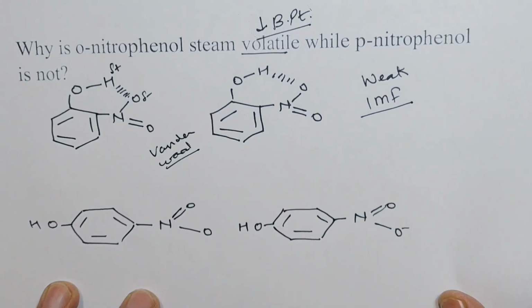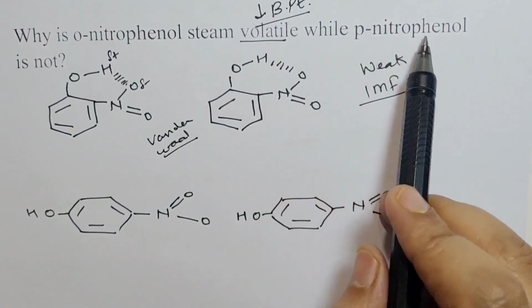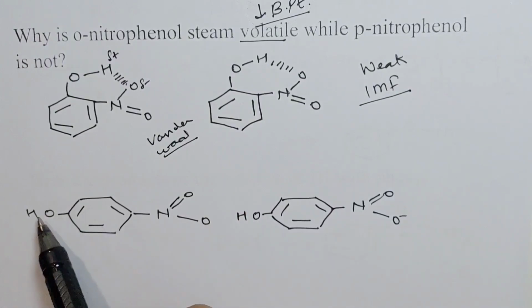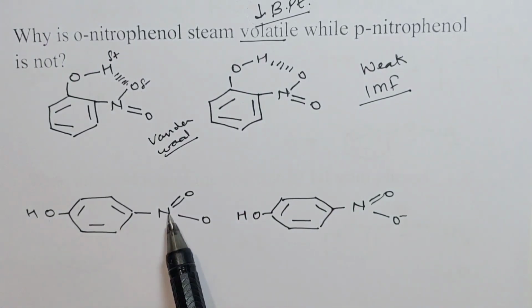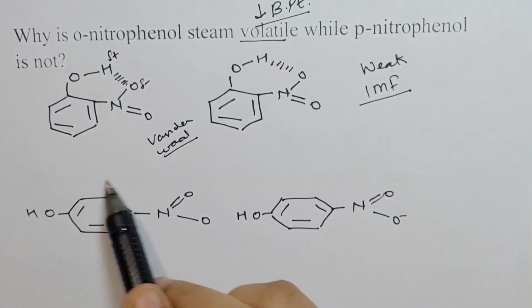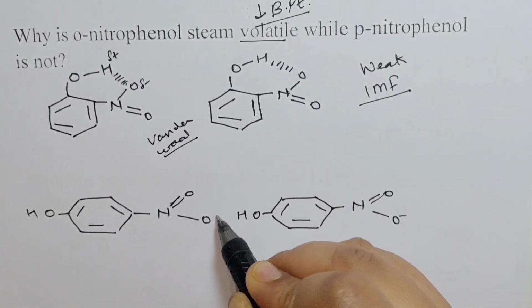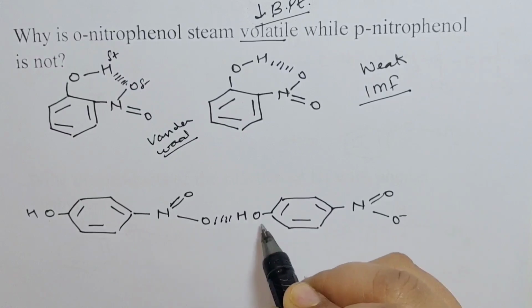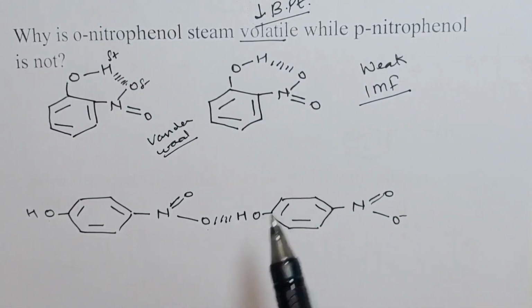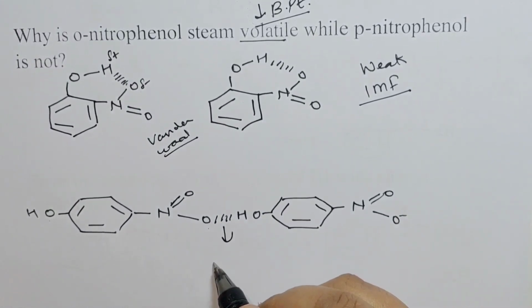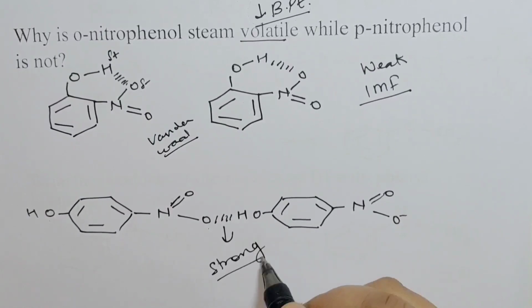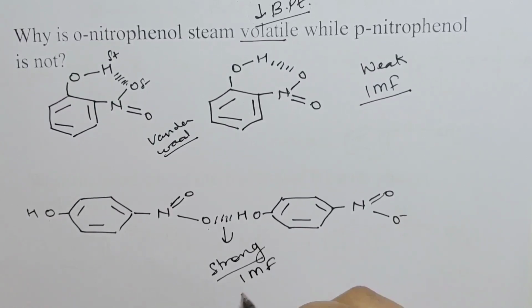But when we talk about the para isomer, since the OH is not in close proximity of the nitro group, there cannot be intramolecular hydrogen bonding. That means there is a possibility for intermolecular hydrogen bonding. Strong intermolecular hydrogen bonding means there is a strong intermolecular force.